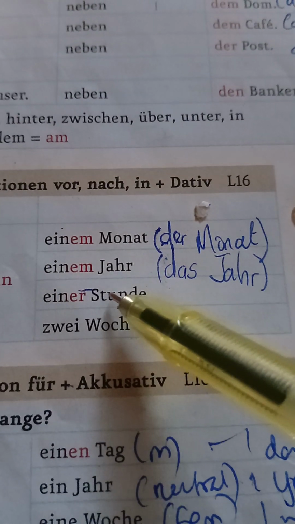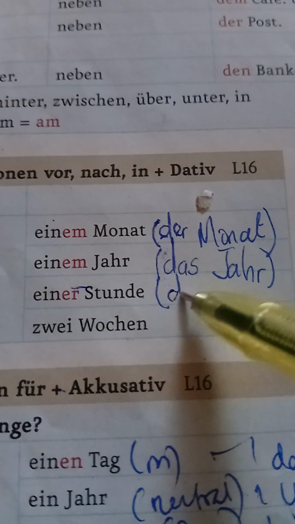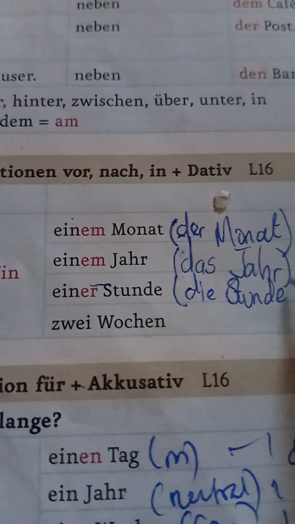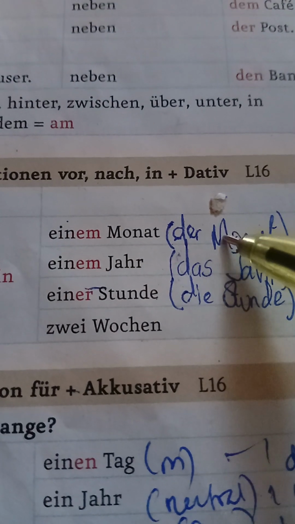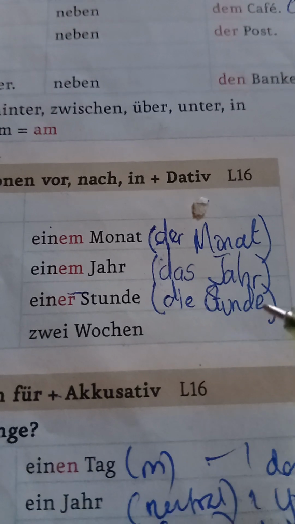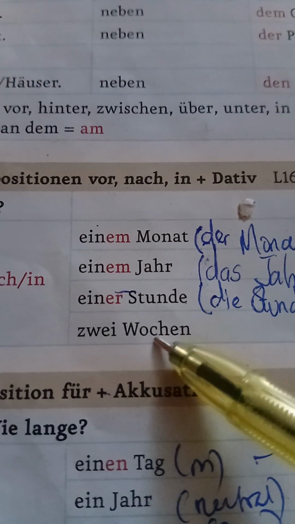The German word for hour is feminine, which is die Stunde. And remember, every German noun is written, dear learners, with a capital. Don't write a small m and j and s, it will be wrong. So, die Stunde. Plural, die Wochen, the weeks.